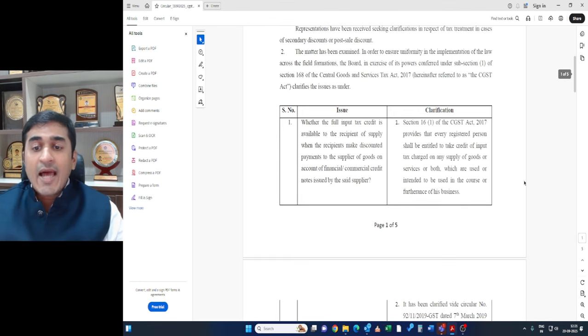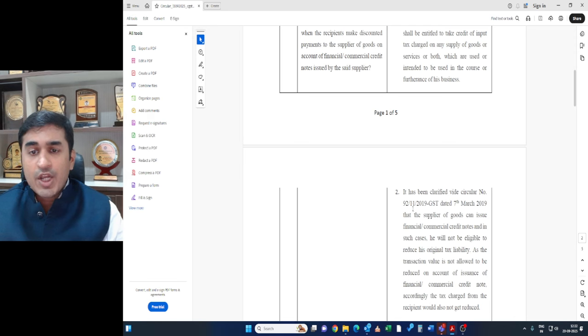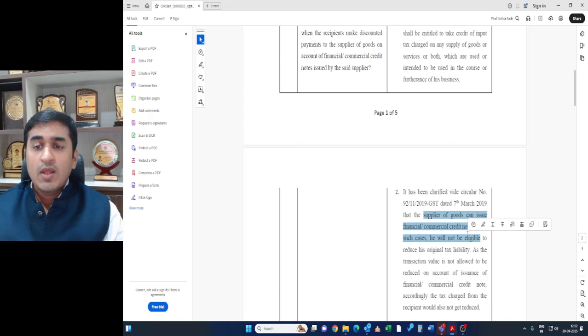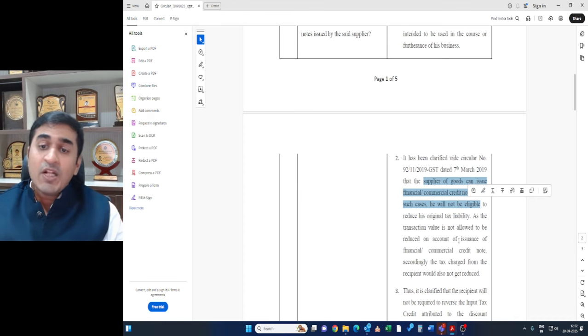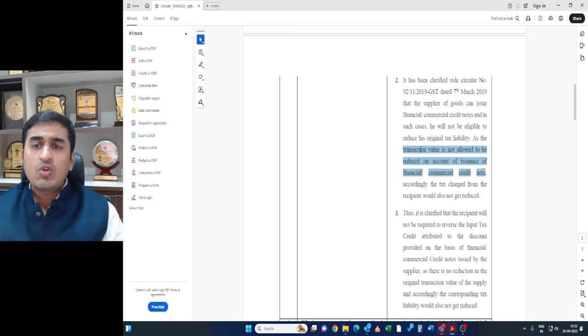So here it has been clarified that, first of all, they are referring to circular 92, which says that a supplier can issue a financial credit note, wherein if I am issuing a financial credit note, I will not be liable to reduce my original tax liability. However, the question comes in whether the recipient would be required to reduce their ITC. So it has now been clarified that transaction value was not reduced on account of the financial credit note. Accordingly, the tax charged from the recipient would also not get reduced.